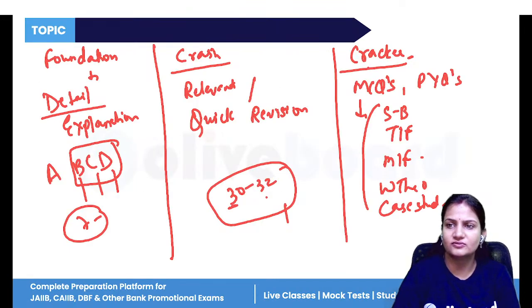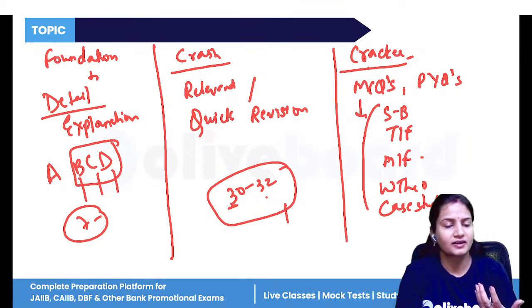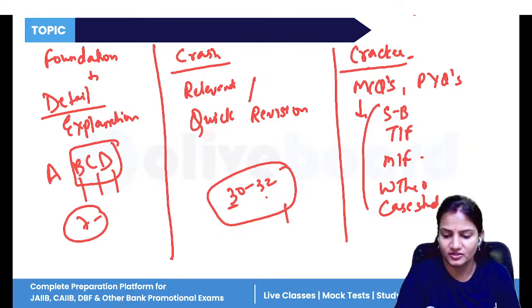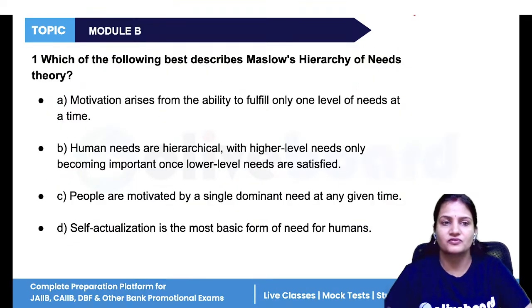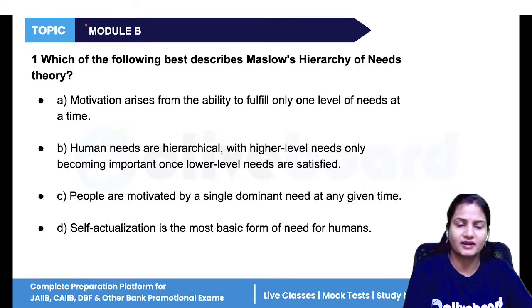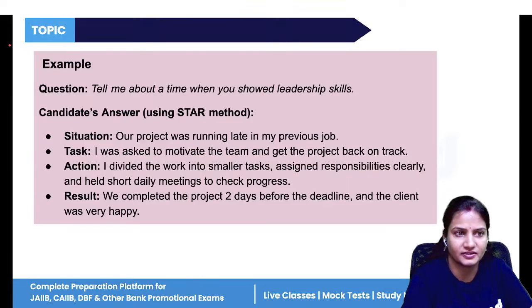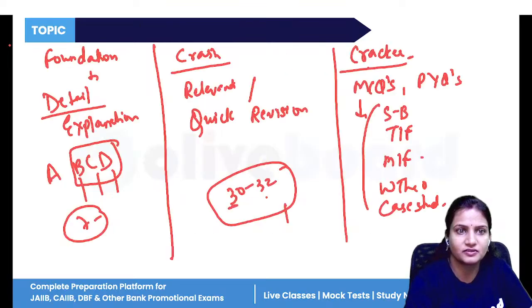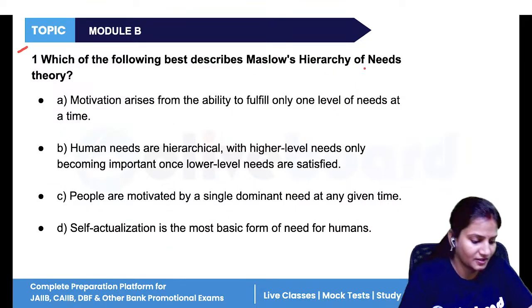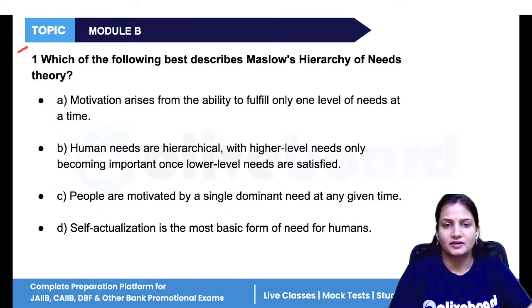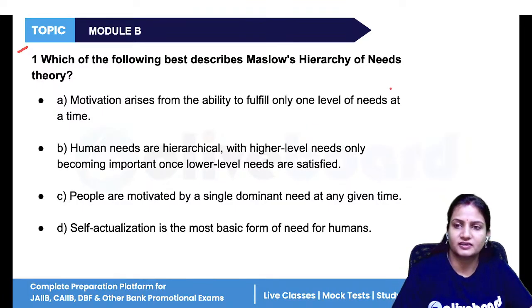Now, let's do some sample questions so that you can get an idea of what type of questions are being asked and how we frame such questions. There are some previous year questions also, and some normal questions. In each module, there are 4 questions. So let's start with module B. I request you all to please put your answer in the comment section box, and after a few seconds I'll tell you the answer.